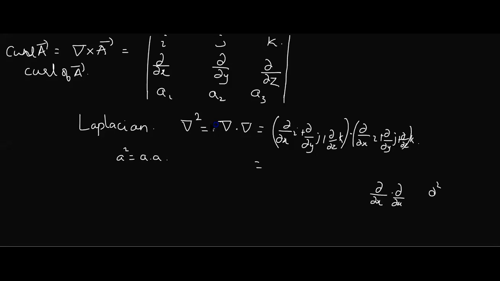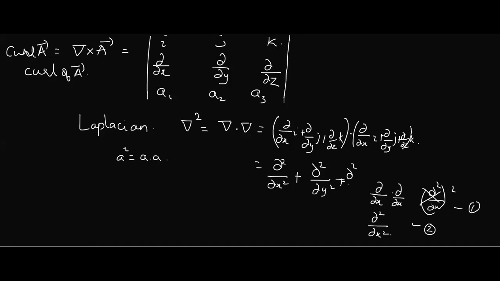Is it dou by dou x the whole square, or is it dou square by dou x square? Is it the first form or the second form? Second form is correct. It cannot be like the first. So if you multiply, you get dou square by dou x square plus dou square by dou y square. Similarly, you get dou square by dou z square. So suppose this is my del square.